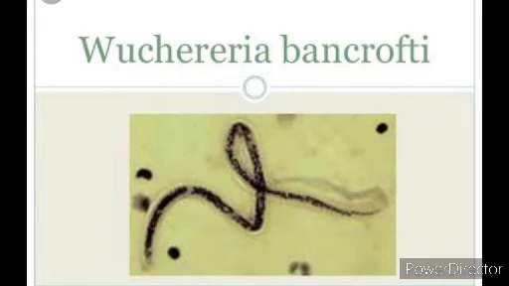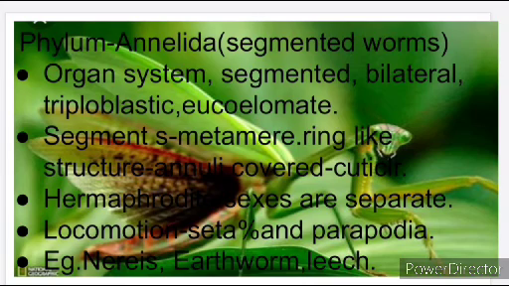Next phylum, Annelida. This is the segmented worms. Okay, Annelida is a segmented worm. From this phylum onwards, the body level of organization is organ system. Okay, the body is organized by organ systems. The organs are well developed, and this is a segmented body with bilateral symmetry, true coelomate, that is eucoelomate, and triploblastic because they are higher organisms. And the segmented body is called what? Metameres. Already we learned these terms: bilateral, eucoelomate, triploblastic.